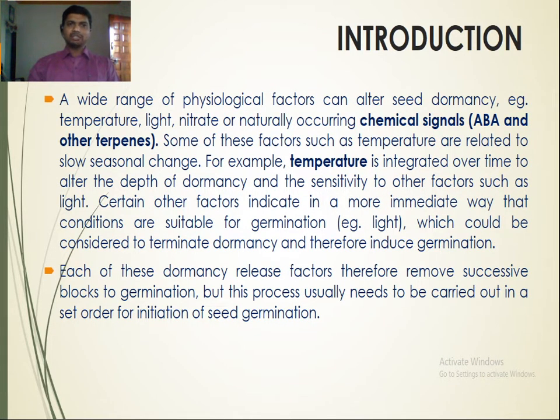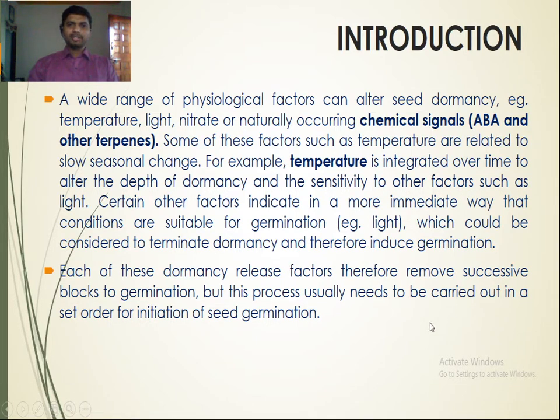A wide range of physiological factors can alter seed dormancy, for example, temperature, light, nitrate, or naturally occurring chemical signals, for example, abscisic acid and other terpenes. Some of these factors, such as temperature, are related to slow seasonal change. For example, temperature is integrated over time to alter the depth of dormancy and the sensitivity to other factors such as light. Certain other factors indicate in a more immediate way that conditions are suitable for germination, for example light, which could be considered to terminate dormancy and therefore induce germination.